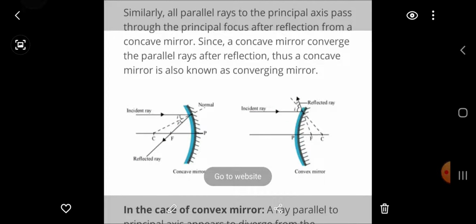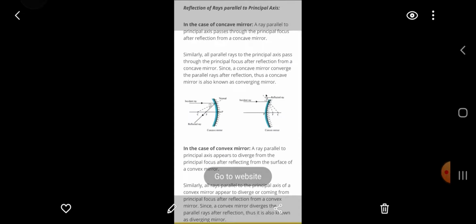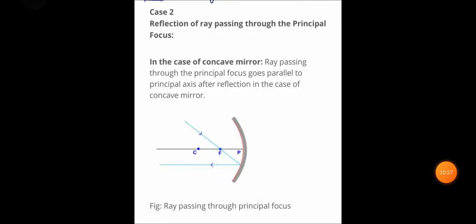Now the next case: reflection of a ray passing through the principal focus. This rule is the opposite of the first rule. In the case of a concave mirror, a ray passing through the principal focus goes parallel to the principal axis after reflection.